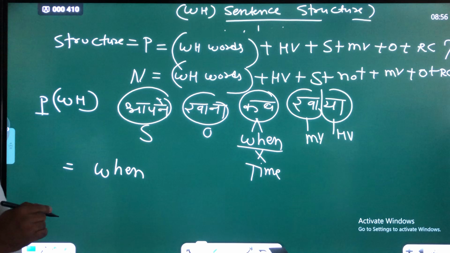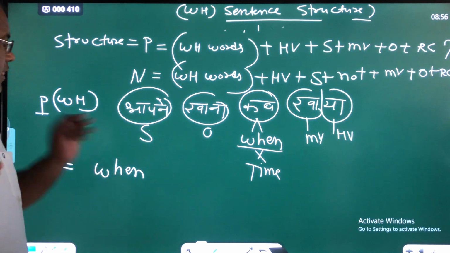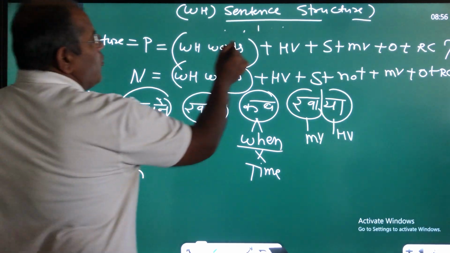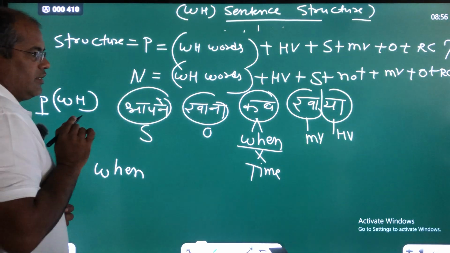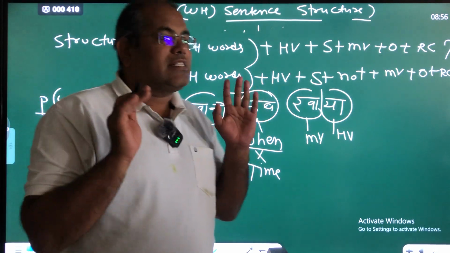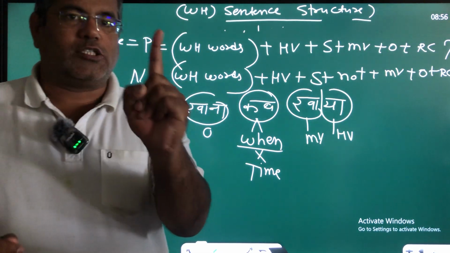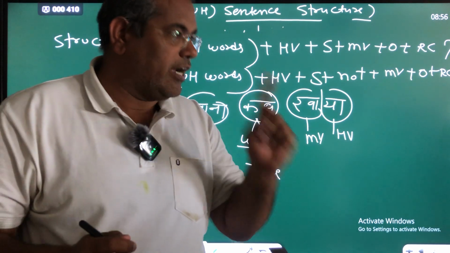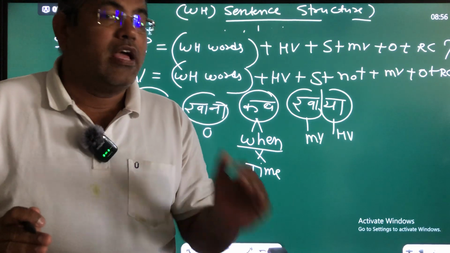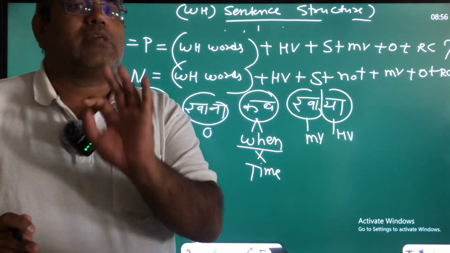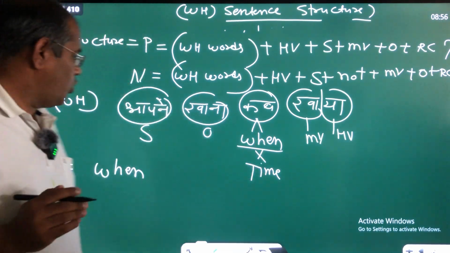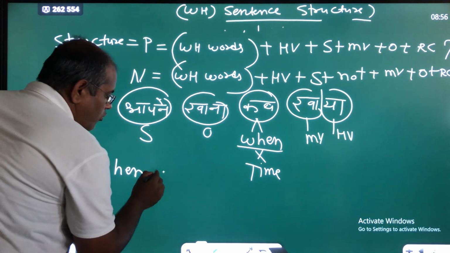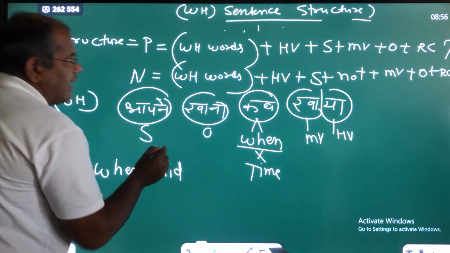So that's why we have to use when. Is that clear? Okay. After the when, we have to use HV. Guys, according to past simple tense, we use only single HV, unique HV. This is the did. And did can be used with the singular and plural subject. Is that clear? So after when, we have to use did as a HV.